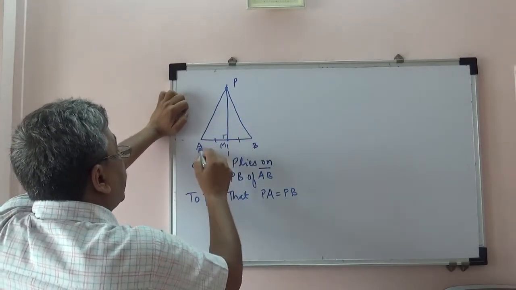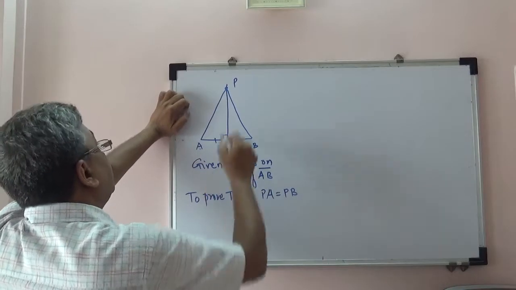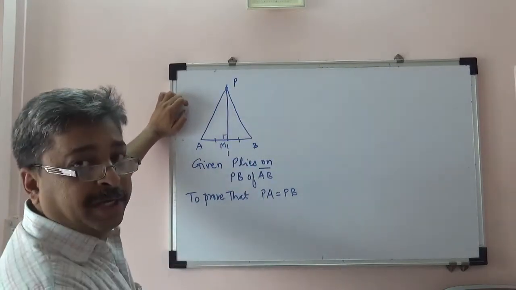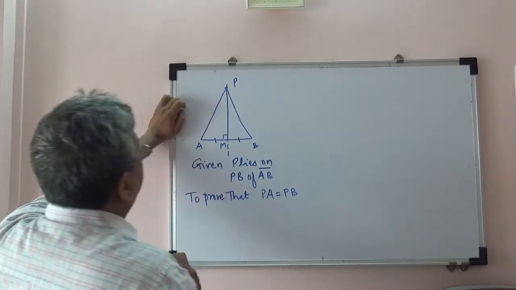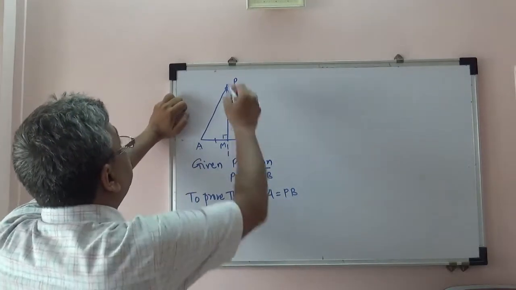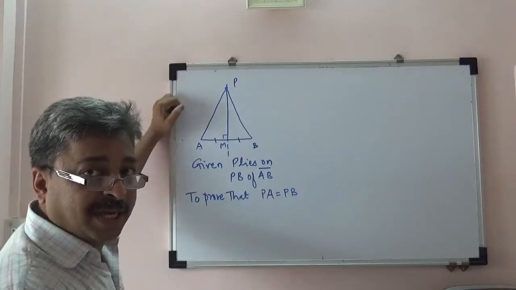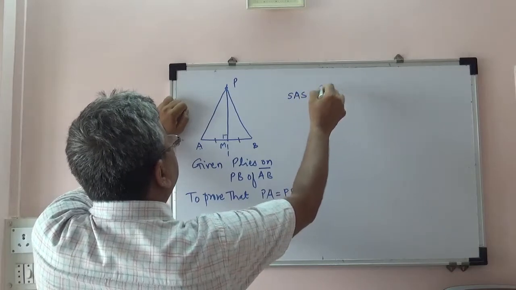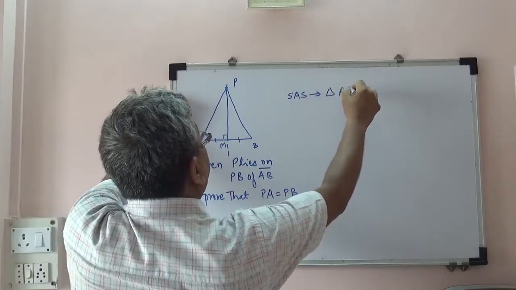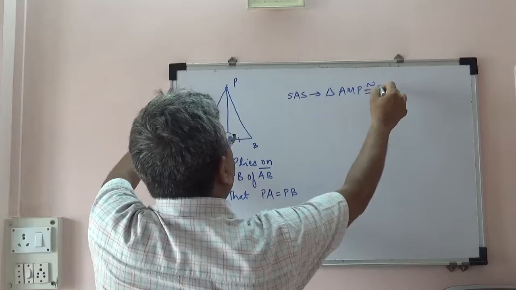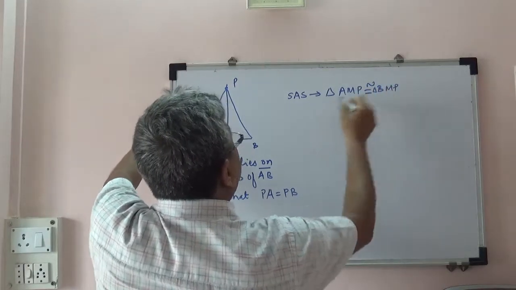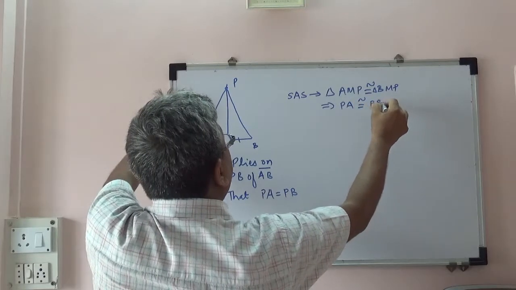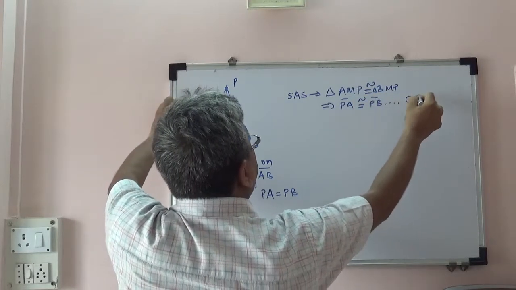This is equal to this, AM equals BM, angle AMP equals angle BMP equals 90 degrees. These are given conditions. And the third thing that we need is PM congruent to PM, which is the common side. Therefore, by SAS we get triangle AMP congruent to triangle BMP. This gives us PA congruent to PB by CPCT.